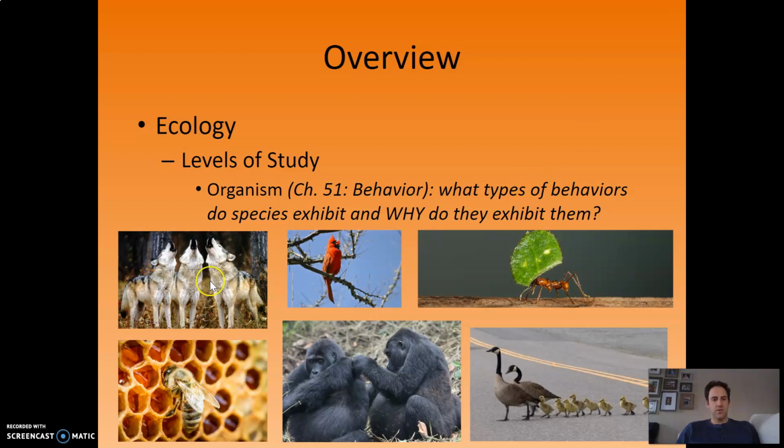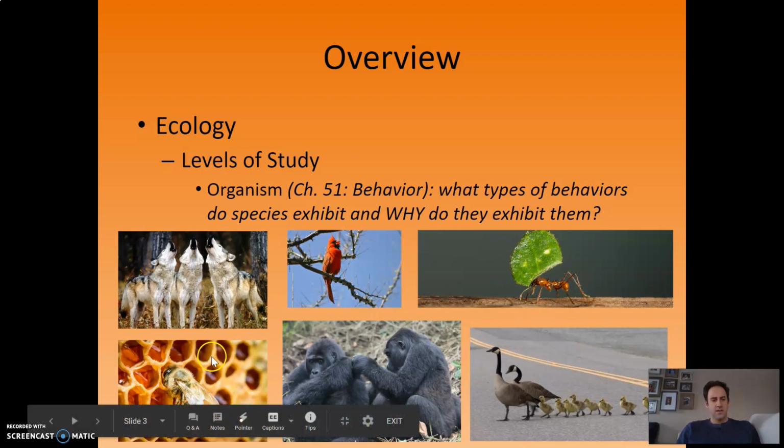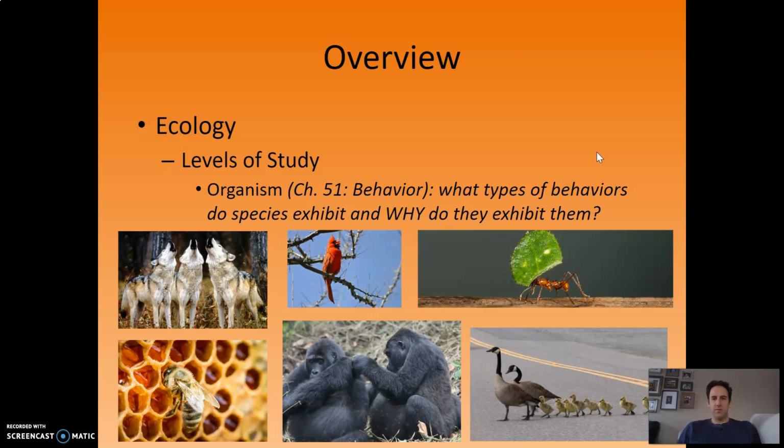Here you see all sorts of different behaviors. Wolves howling, a little cardinal singing his heart out, an ant carrying a leaf, a bee making honey, we're grooming each other, we're following mom and dad. Why would natural selection favor these behaviors? What benefit does it bring to the individual to engage in these behaviors? That's really the question of this first level of study.